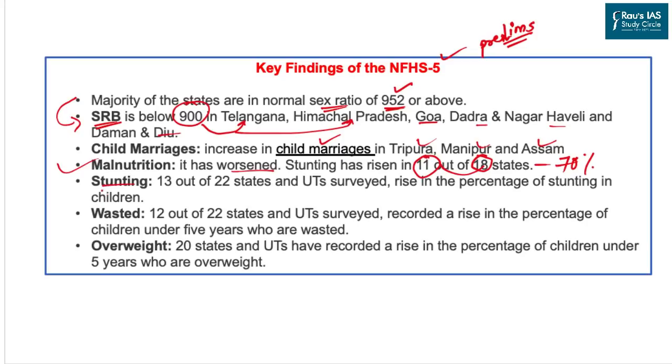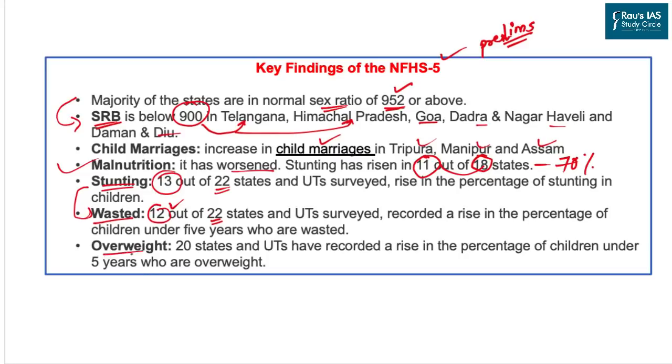As far as stunting goes, it also increased in about 13 states out of the 22 states where this survey on stunting was undertaken. The same is true with wasted kids. They have also been increasing across 12 states out of the 22 surveyed. The reason for surveying only 22 states as far as stunting and wasting are concerned is that there are some states in India where stunting and malnutrition is negligible. This includes states like Goa and union territories like Delhi.